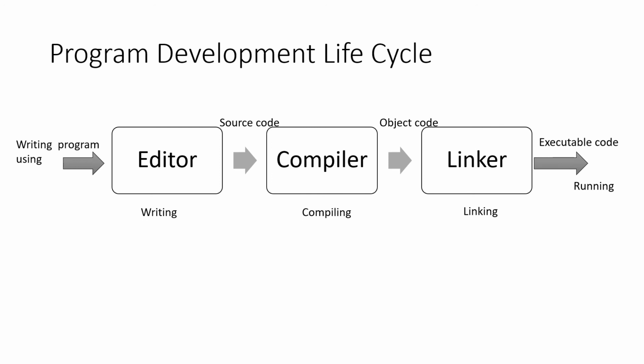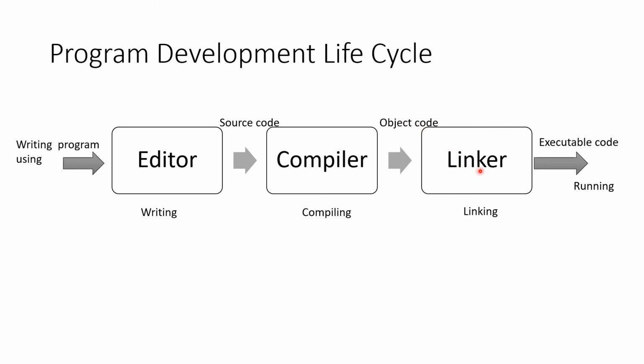So you can see this is the diagram of the program development life cycle. Here, using the text editor, I write the program. Using this editor, I can write the source code. The output of this editor is the source code. And the compiler compiles the program. What does the compiler do? It compiles the program and shows whether there is any error in your program. It shows that error, you solve it, and then compile your program again. And if there is no error, it creates the object code.